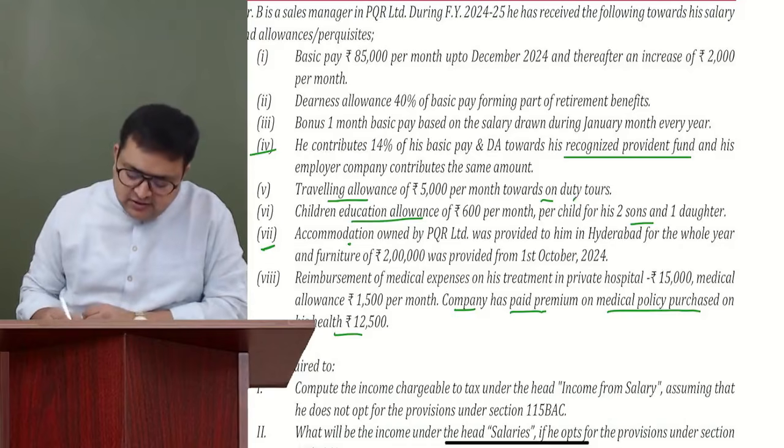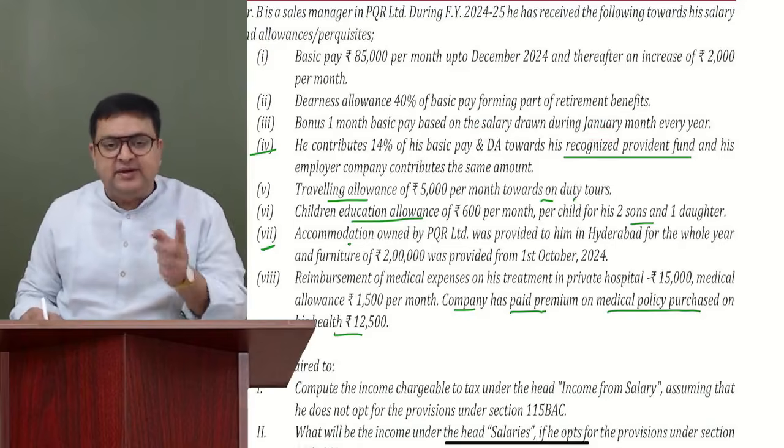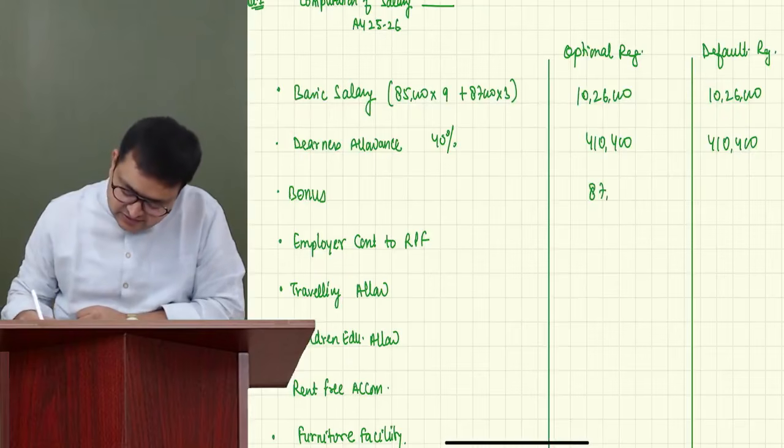It is based on the January salary. And January salary was 87,000. Till December, it was 85. Very good. So bonus is 87,000, fully taxable.